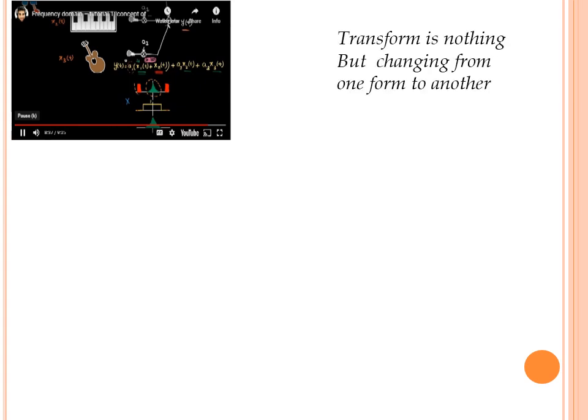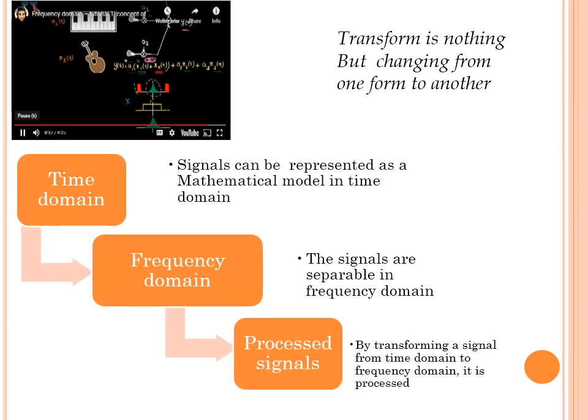A simple example has been considered by the presenter to explain the need of signal processing, which is possible only through transformation. Transformation or transform is nothing but changing from one form to another. A system of sound is converted as signals and modeled in a time domain, and the unwanted noise included in it can be removed by converting the signals in time domain to frequency domain using the transformation.